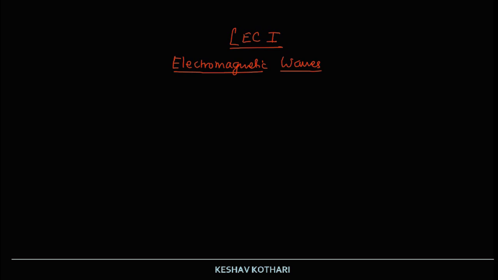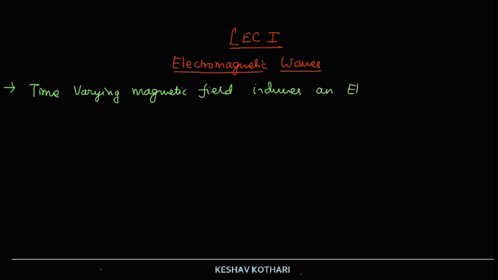Before coming to that definition, the last concept which we have learnt in the previous chapter is that a time varying magnetic field induces an electric field.